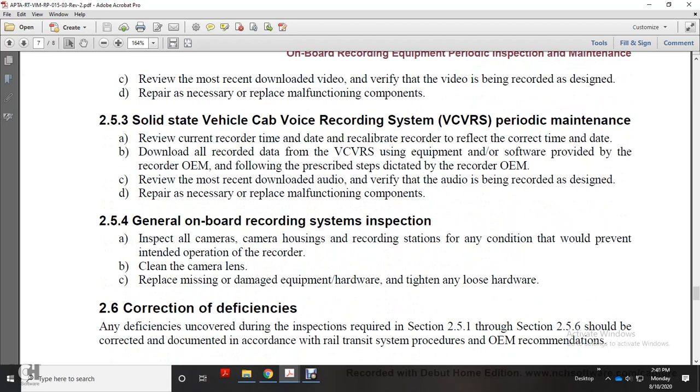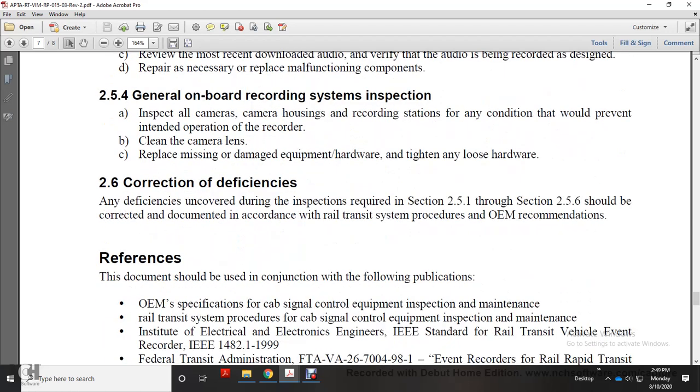2.5.4, general onboard recording system inspection. Inspect all cameras, camera housings, and recording system stations for conditions that would prevent the intended operation of the equipment. Clean the camera lens, replace missing or damaged equipment hardware, and tighten any loose hardware.